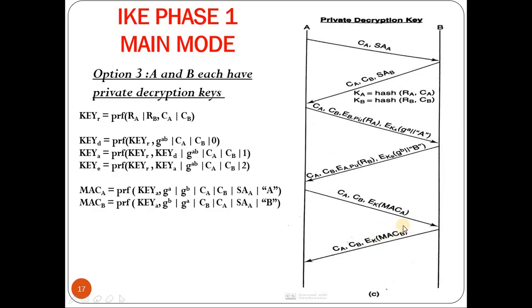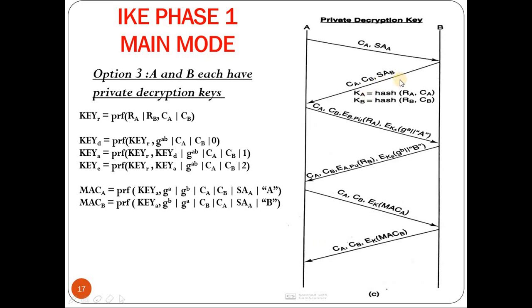Along with that, the MAC B computed by B, which is encrypted using the encryption key KE, is sent. On receiving this, A decrypts the message. It compares whether the MAC B computed by A is equivalent to whatever is received. So if it is equal, then basically A has authenticated B.